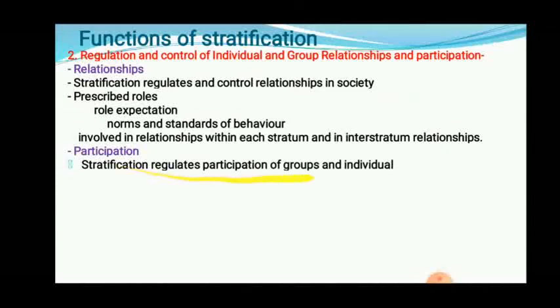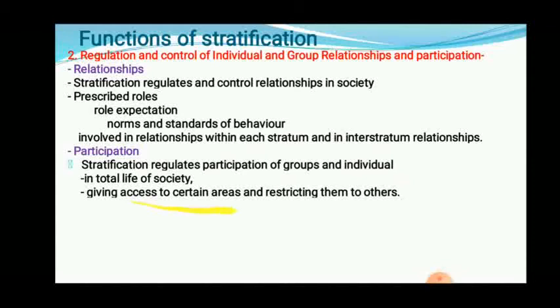Then it tries to control participation. It regulates the participation of groups and individuals. Participation basically means it gives access to certain areas and restricts others. Stratification helps you access a particular area and restricts you from using a particular task or area. Inequality of opportunity and non-availability of facilities restrict a member from participating in a particular activity.